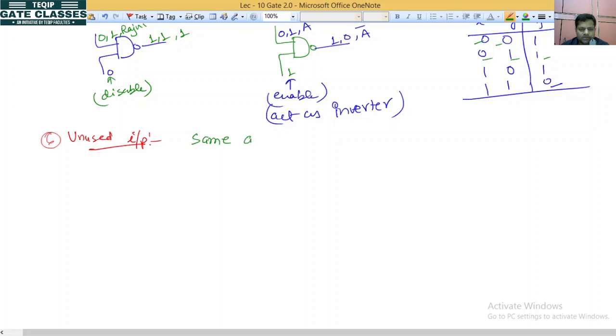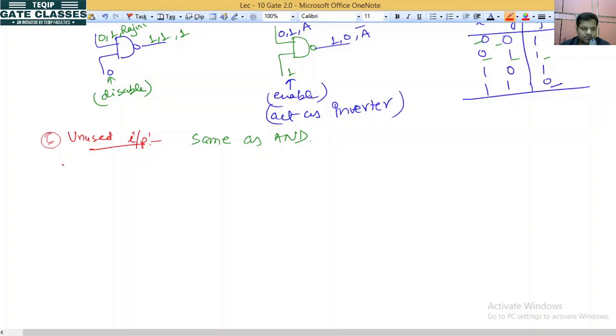It is same as AND gate. In AND gate we know that for unused input we will place 1 by pull up method, or we connect that unused input with one of the used input. Okay na?